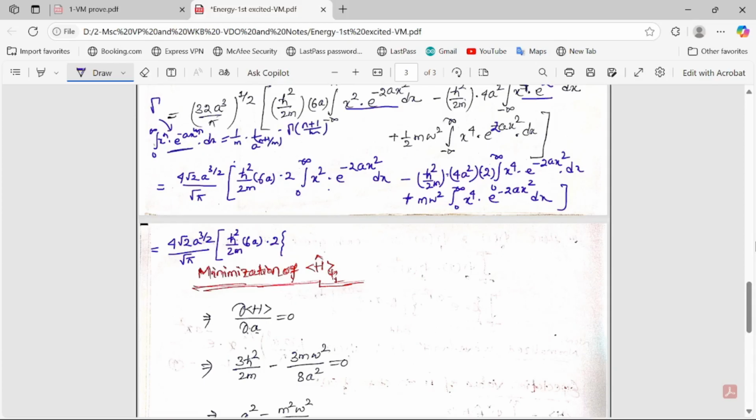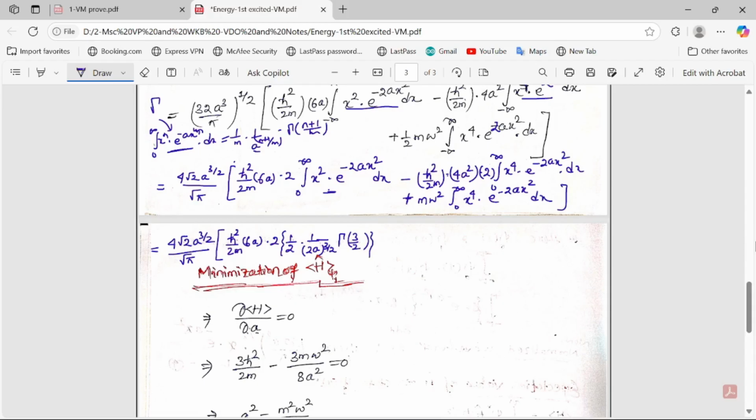You just compare this integration with this integration. So here m is nothing but 2, a is 2a, and n is 2. So what will be the answer here? 1 by m is 1 by 2, into 1 by a means 1 by 2a to the power n plus 1 by m, that is 2 plus 1 by 2, so 3 by 2. Gamma of n plus 1 by m, that is also 3 by 2.